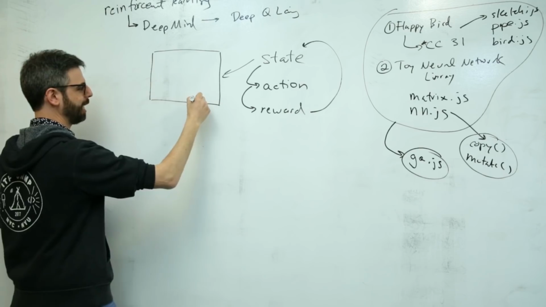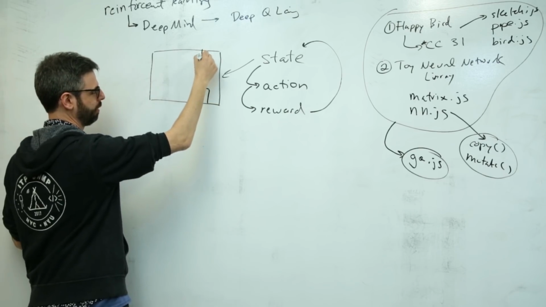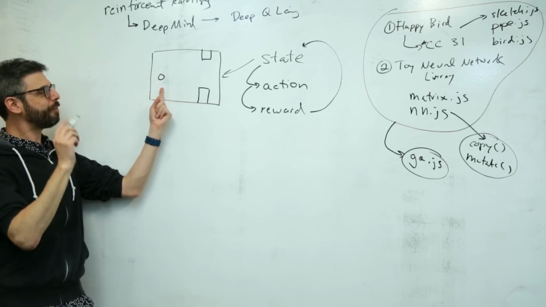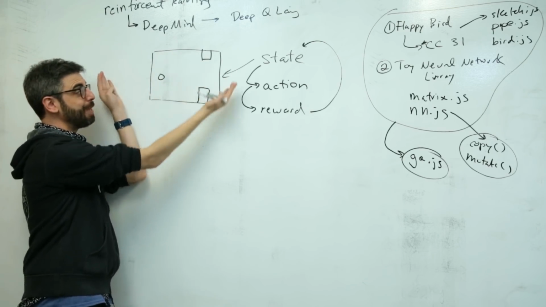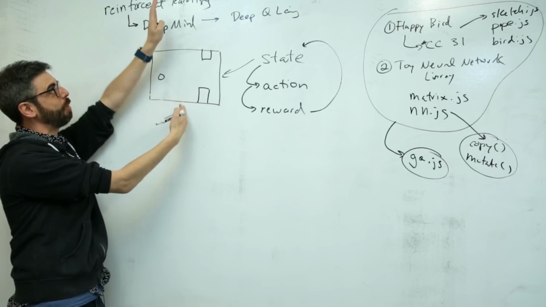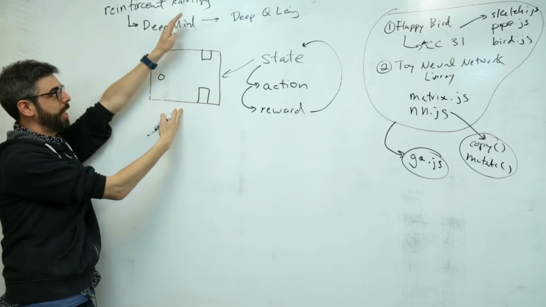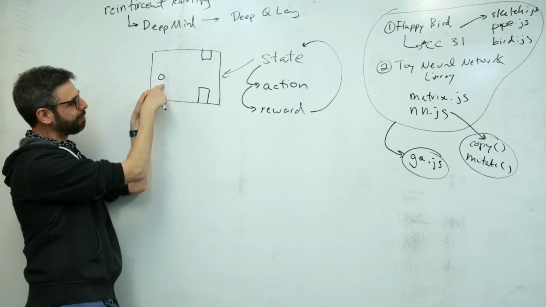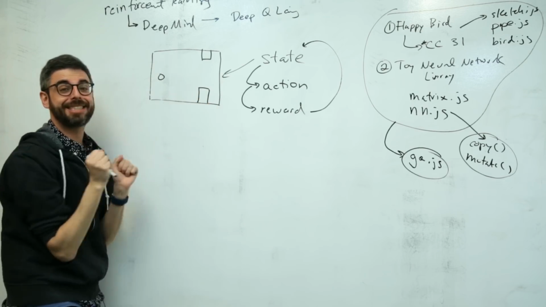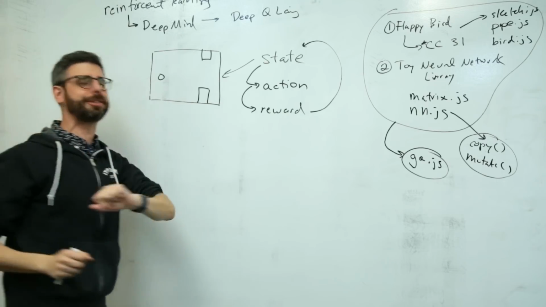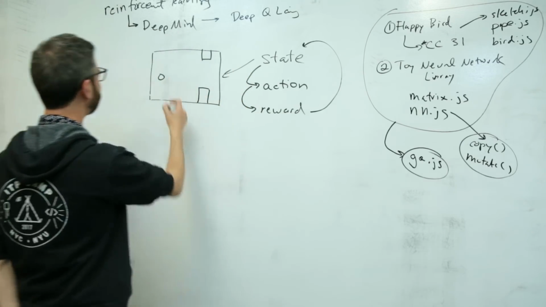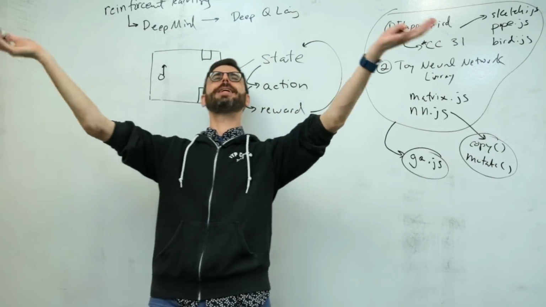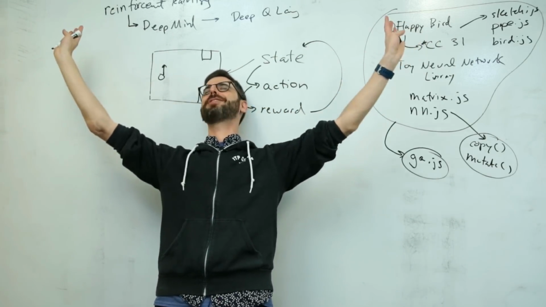Let's just think about this in the case of Flappy Bird. I am a bird. I am over here. This is the state. The state could just be the pixels of the display, and that's in fact what was used in the DeepMind project. I am a bird, and I am looking at the state and evaluating the state. I'm going to choose to make an action. That choice is to jump up. I now expect my reward. Please, everybody, shower me with your gifts. I have made this wonderful decision to jump up.